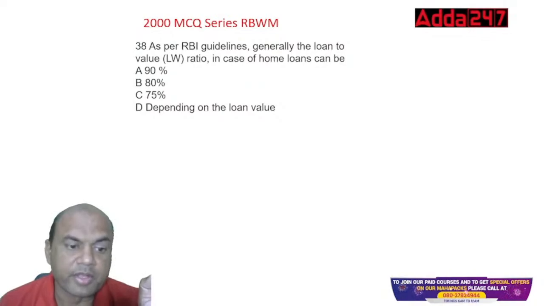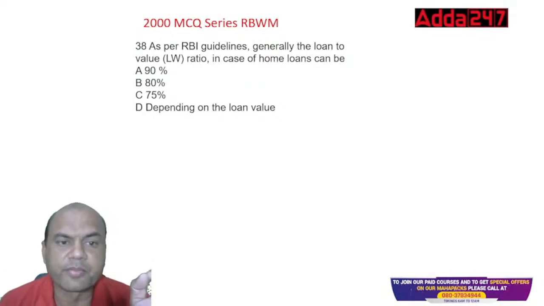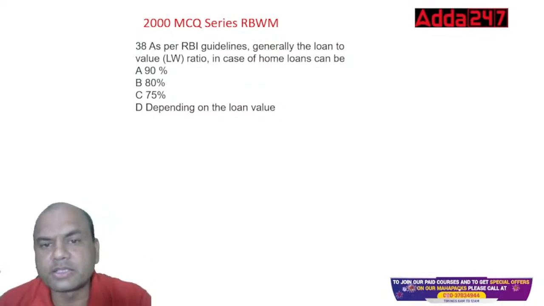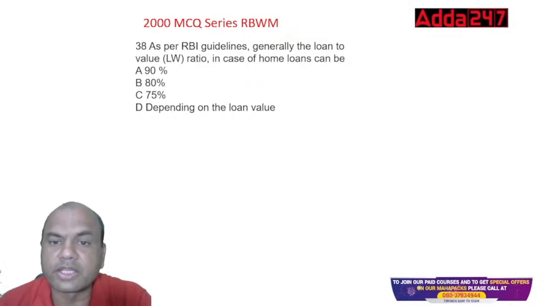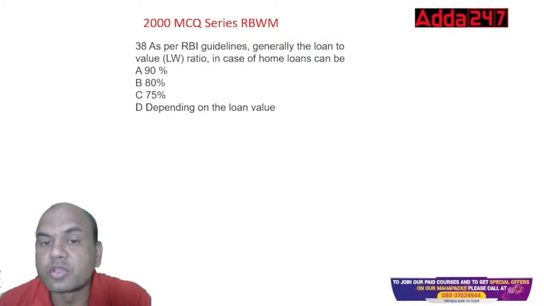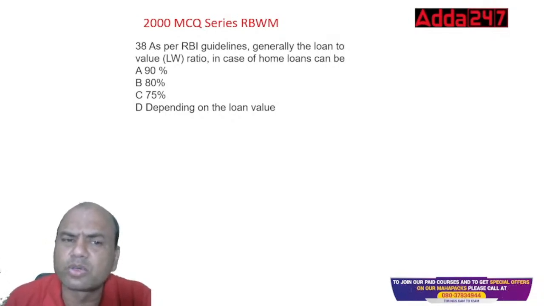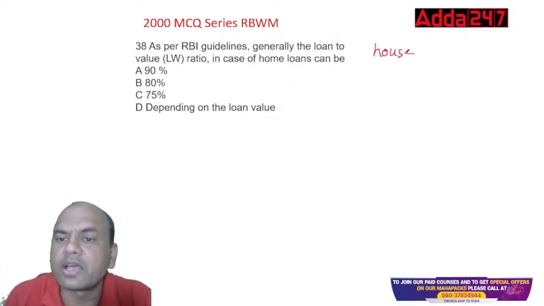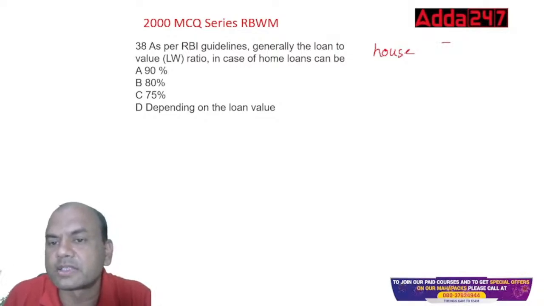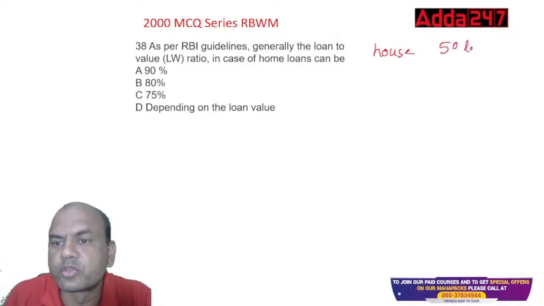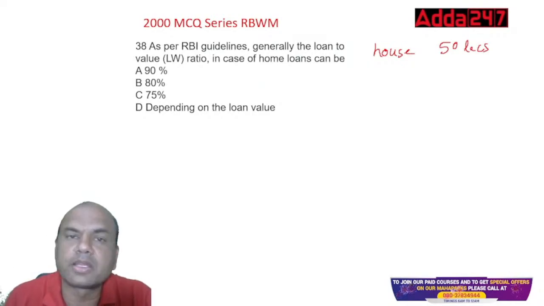Let's start. So, first question. As per the RBI guideline, generally the loan to value ratio in case of home loans is. What is this loan to value ratio? It means, suppose the house I am purchasing is 50 lakhs, how much loan can be given by the bank?